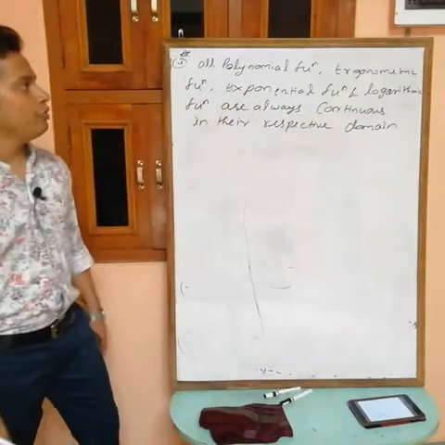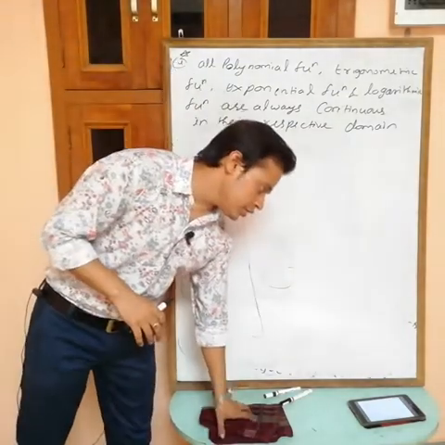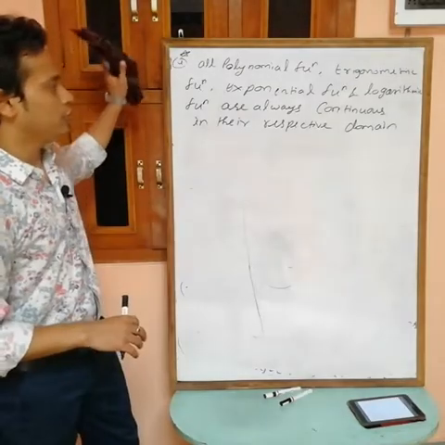Okay, all the polynomial function, trigonometric function, exponential function and logarithmic function are always continuous in their respective domain. Okay, done.